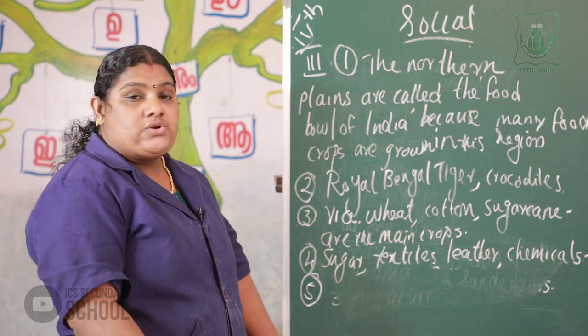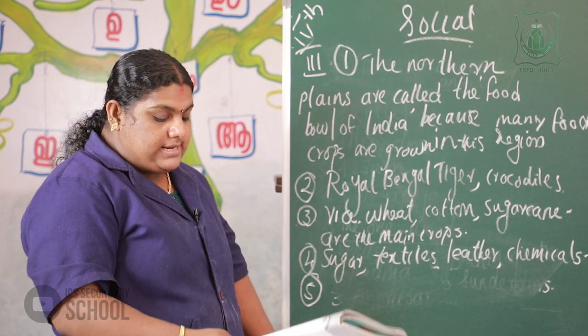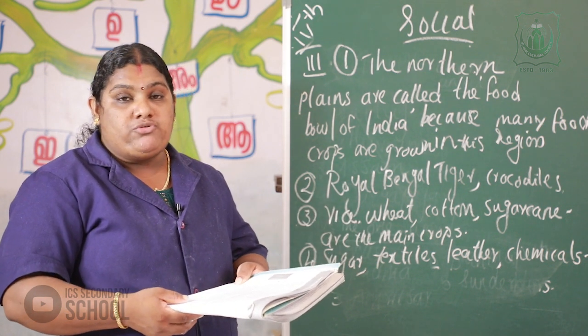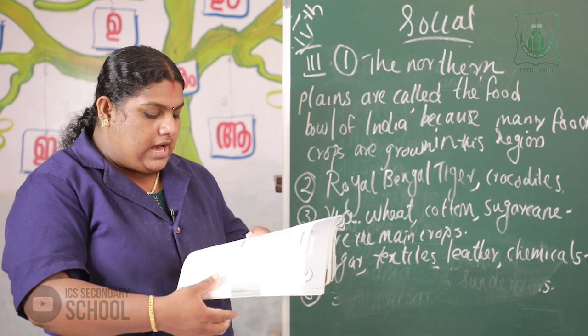Okay, the last question in your worksheet is, name 2 national parks in Assam.